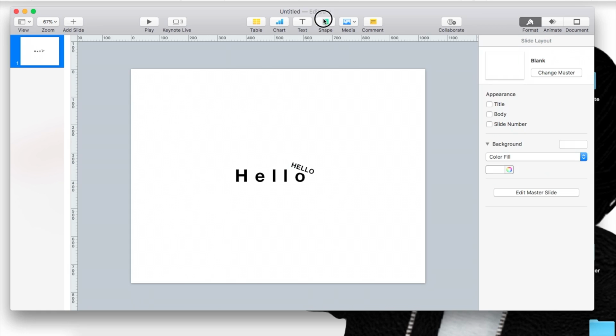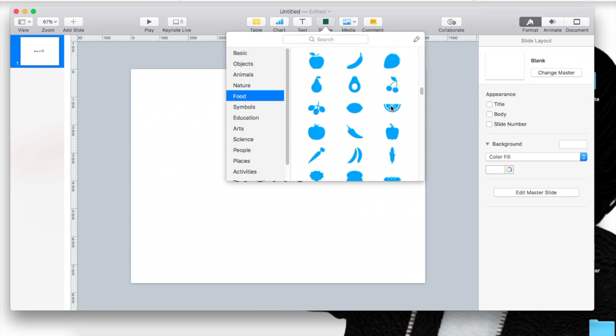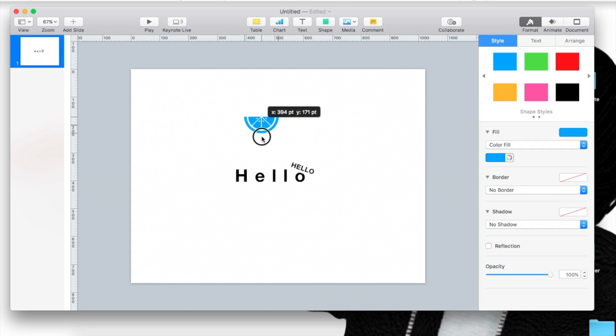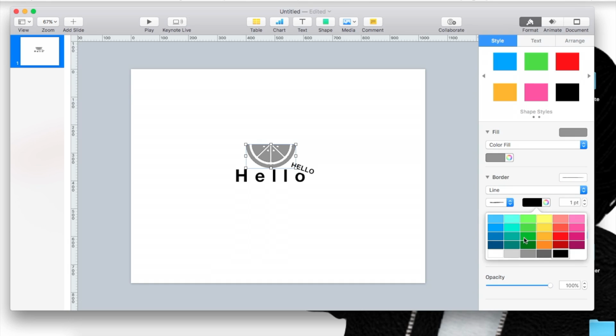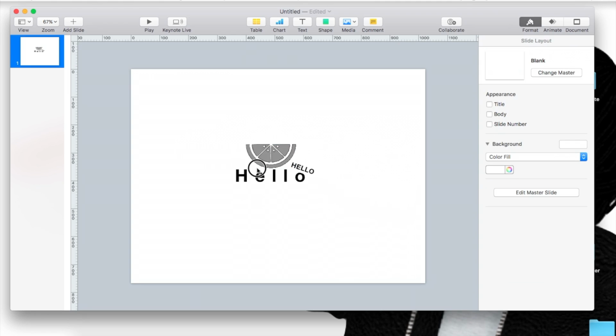Or let's pick another shape, something that would need lines. Okay, so let's say you have this watermelon. What you're going to do is select it. You can keep it with the white, or you can add lines, and obviously I'm going to go a little bit darker. Let's go with black. And then you can make it more pronounced.